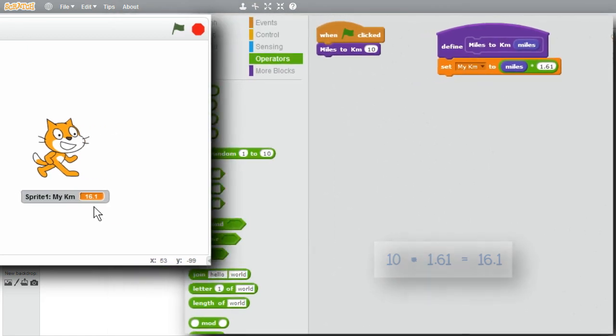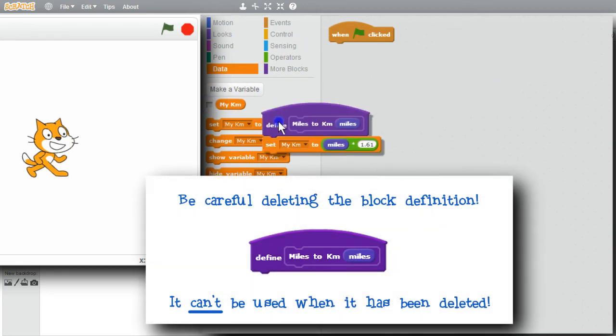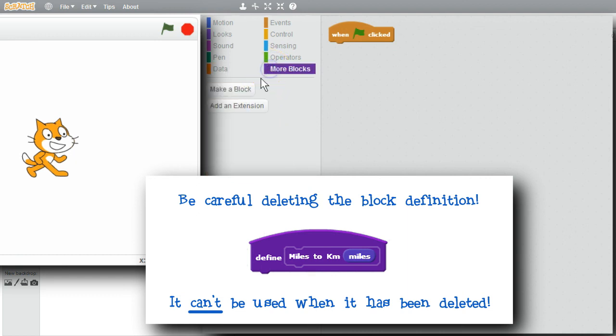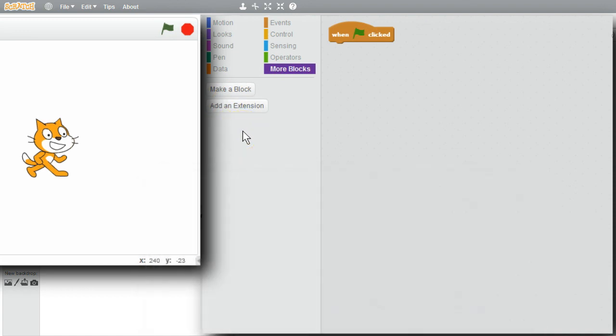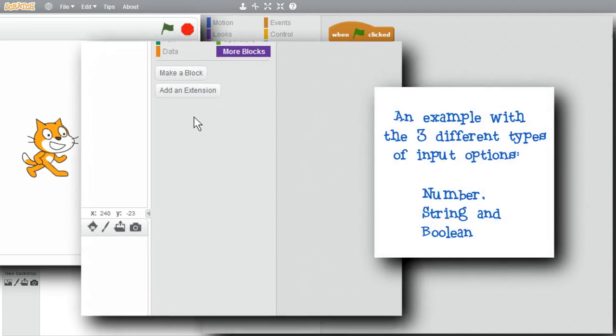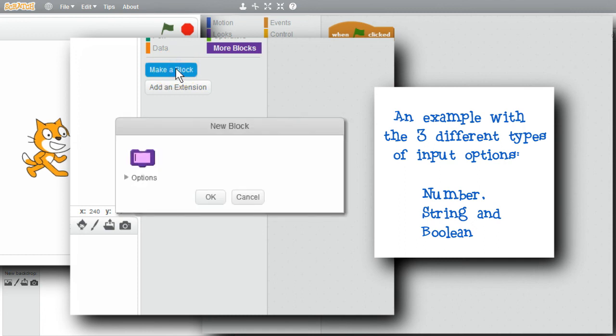I'm finished with this example. I'll remove my km from the stage, get rid of the blocks. When I delete the define, the procedure will be gone. I go back to more blocks, it's not available anymore. So be careful removing procedures. I want my next example to show the different types of inputs or arguments passed into procedures. I'll make a new block, make a block. I'll call it example.